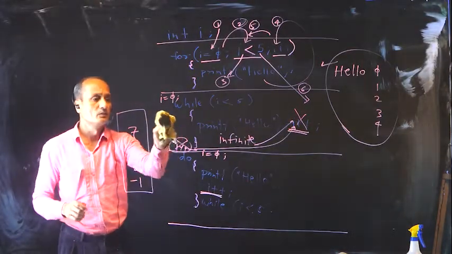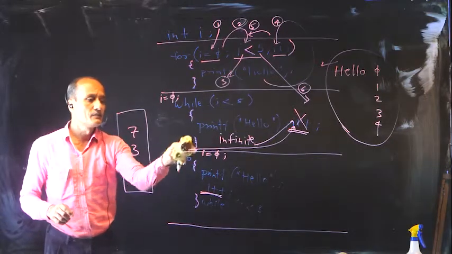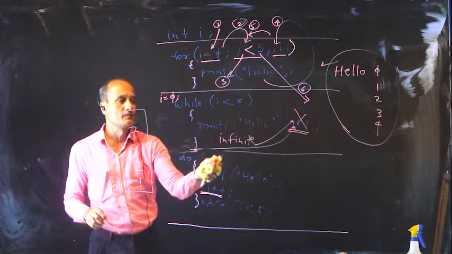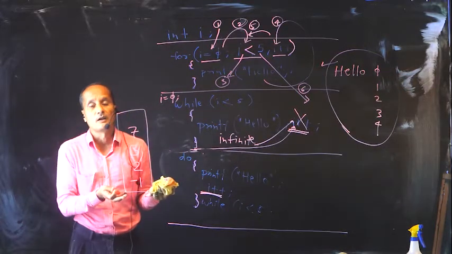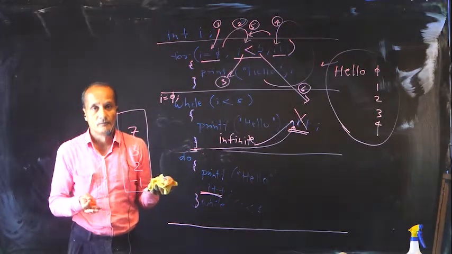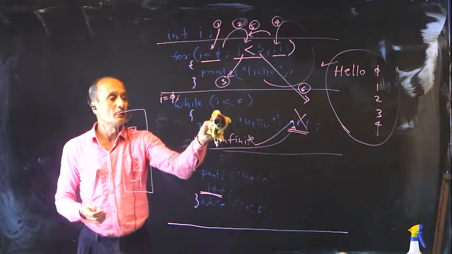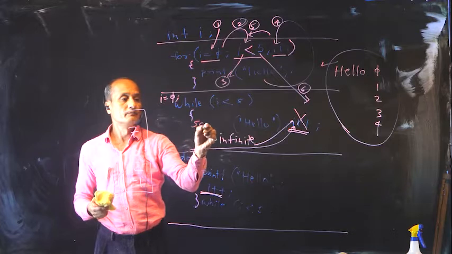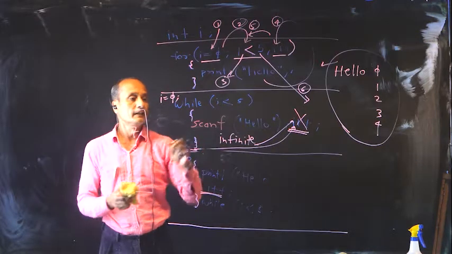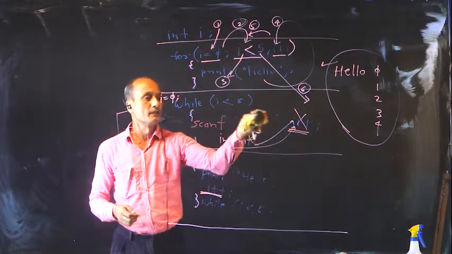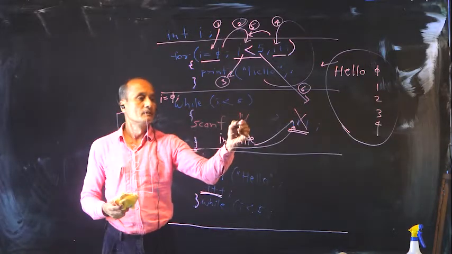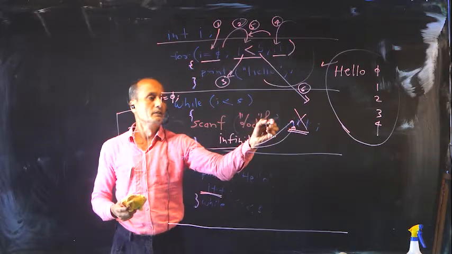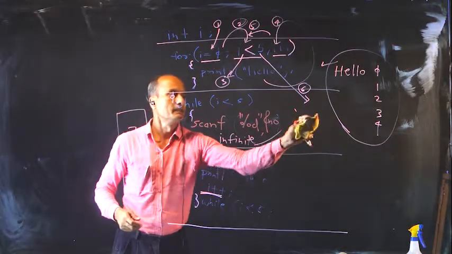Let us try and write down the code for this. I will erase whatever changes I made in this so that you understand what is the key difference that takes place. Now logic here is not about printing hello. What is getting repeated? Not printf. Scanf is getting repeated and I am supposed to take a number. So this is what is getting repeated.